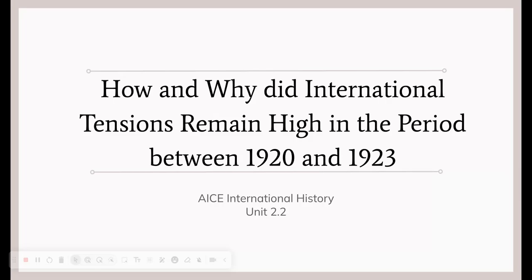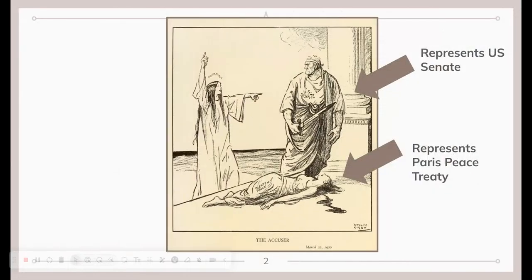This time we're going to be reviewing Unit 2.2. The big question for this unit is how and why did international tensions remain high in the period between 1920 and 1923? So let's get started. To begin, there were many difficulties implementing the peace settlement terms. For example, the U.S. Senate rejected the peace settlement, which increased tensions. Russia remained isolated, and Mussolini defied the peace settlement.